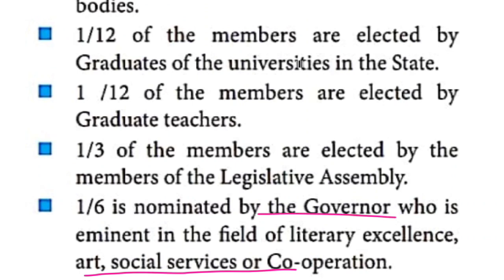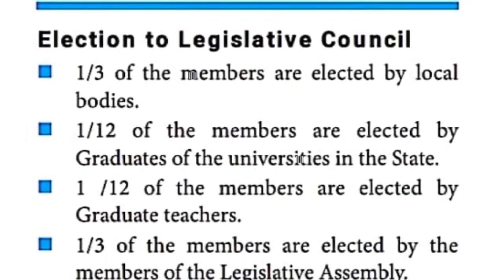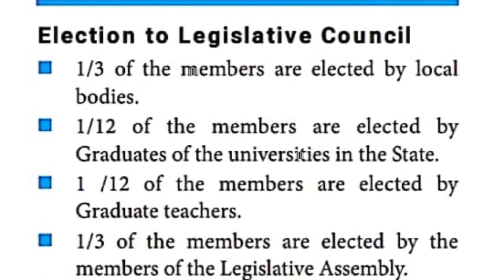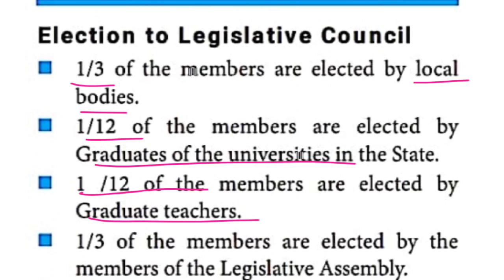So how the legislative council members are elected, I told. 1/3 of the members are elected by the local bodies. Local bodies, as I told just before, means Gram Panchayats, municipalities, Panchayat Samitis, and district councils also. 1/12 of the members are elected by the graduates of the universities, and 1/12 of the members are elected by the graduate teachers.